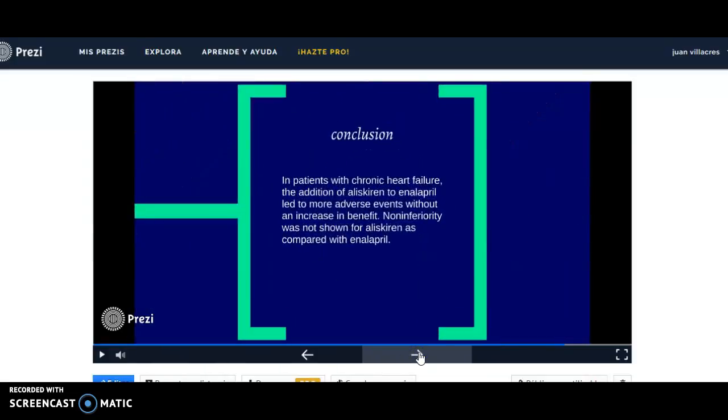In conclusion, in patients with chronic heart failure, the addition of Aliskiren to Enalapril led to more adverse events without an increase in benefit. Noninferiority was not shown for Aliskiren as compared with Enalapril.